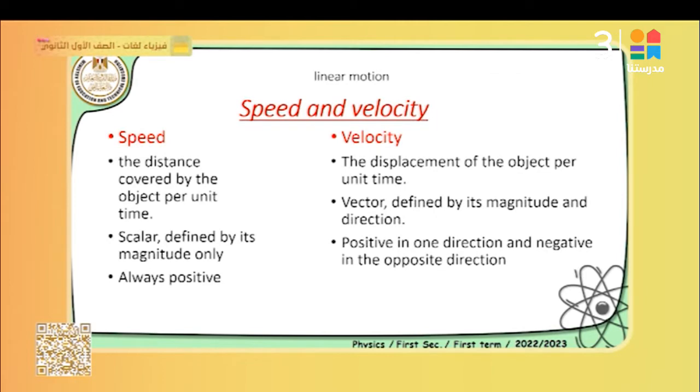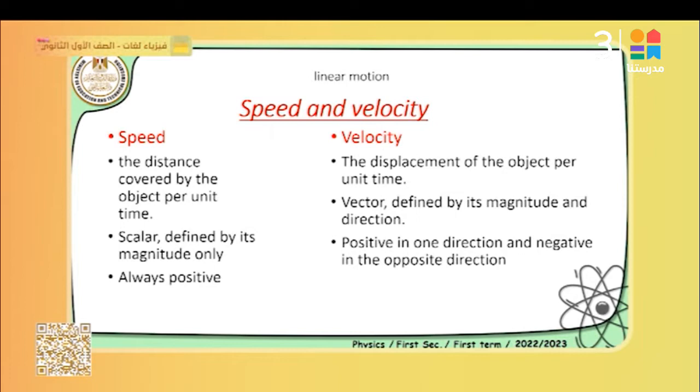Speed is the distance covered by the object during the motion, and it is scalar, defined by magnitude only. المسافة هي عبارة عن length of the path, as we explained in the prior episode.